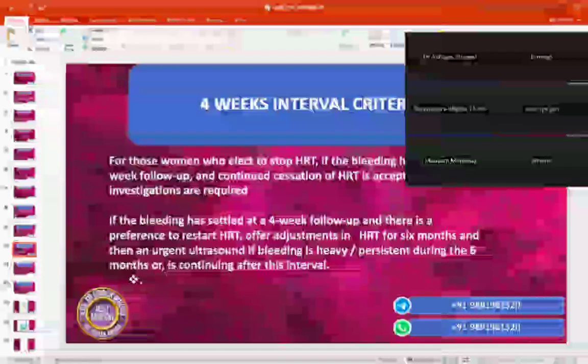But if even after that adjustment she starts bleeding within 6 months or continuing after this interval, meaning she has started heavy bleeding or spotting, then you are going to offer her an ultrasound.